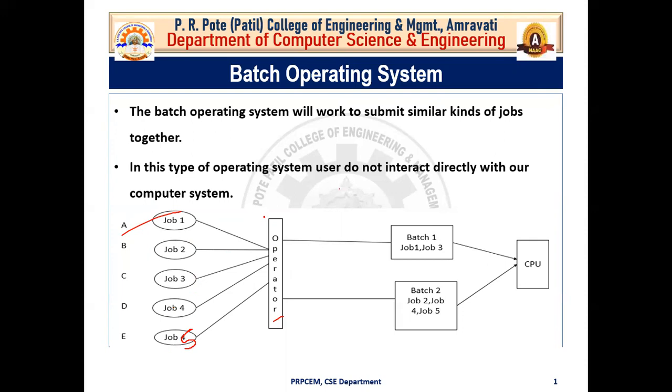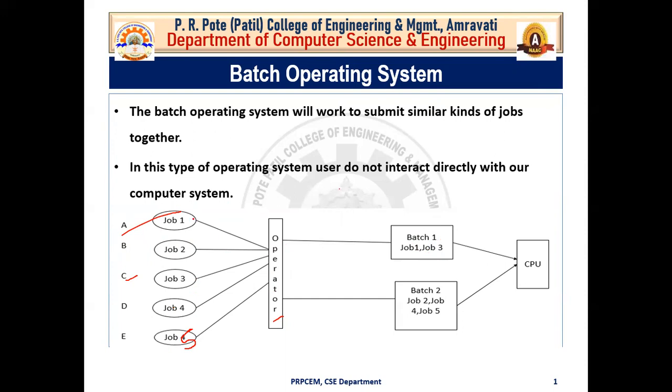For example, job 1 and job 3 are the same. It means that user A and user C have the same requirement. So here the operator makes one batch for job 1 and job 3. Do you understand what I'm telling?